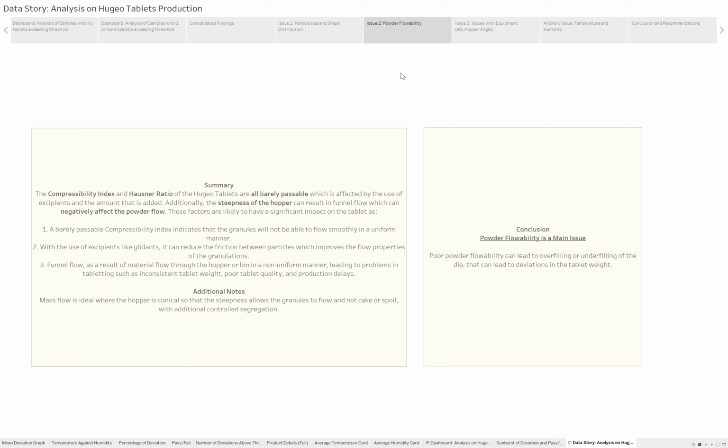So for the second point about powder flowability, we observe that the compressibility index and Hausner ratio of the tablets are all barely passable. So some of the things that we noted is that the barely passable compressibility index indicates that the granules will not be able to flow smoothly in a uniform manner. Using excipients like glidants can help to reduce the friction between particles, which improves the flow properties of the granulations.